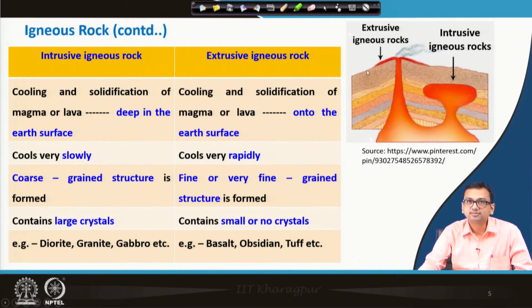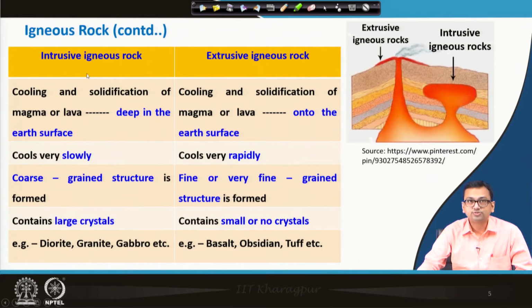Since it is outside, on the earth surface, it cools rapidly as expected, because it comes in contact with air, whereas the intrusive one cools very slowly as it is inside the earth. So, intrusive cools down slowly, extrusive cools down very rapidly.